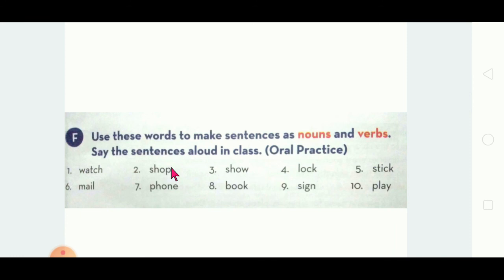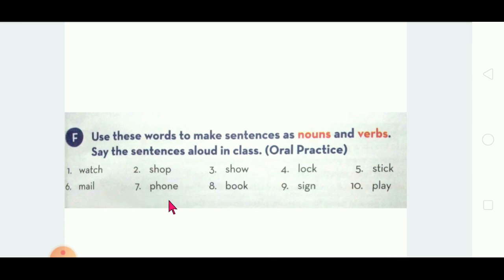Okay. Second one, shop. Third one, show. Fourth one, lock. Fifth one, stick. Sixth one, mail. Email we used to say, no? Same thing, mail.